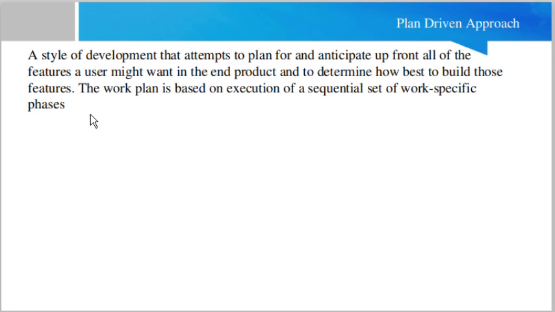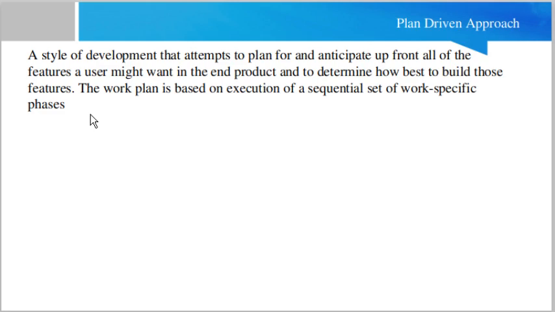Basically, the traditional approach, the waterfall approach, is normally considered a plan driven approach. Why? Because, see, friend, we have to do all the planning: what exactly is required, what needs to be done, what are the features which are required in the product. We plan it at a very early stage of a product. So basically, plan driven approach means that the main focus is on the planning. Normally this type of approach is used in the waterfall or traditional project management approach.